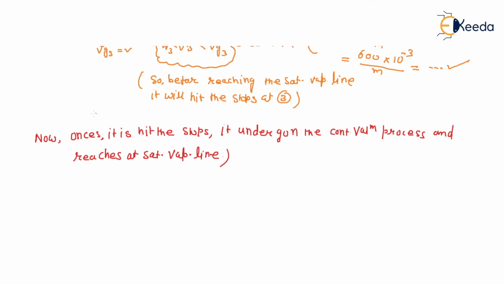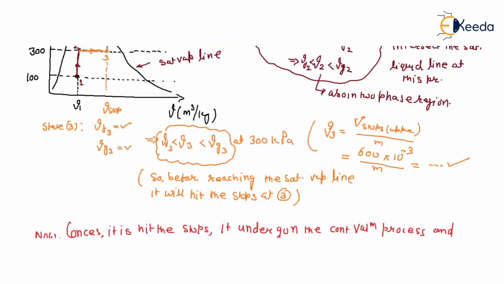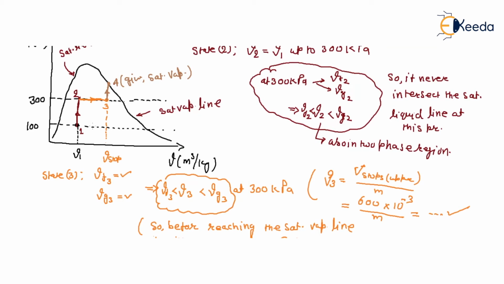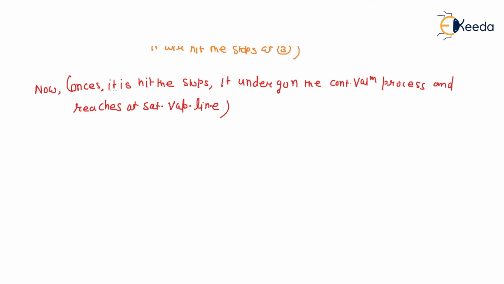When it reaches the upper stop and we further supply heat, there is no chance to increase the volume, and finally it reaches the saturated vapor line.